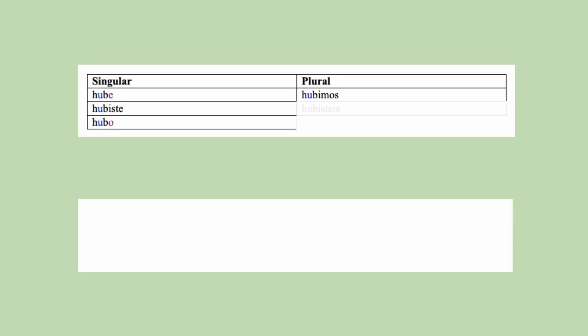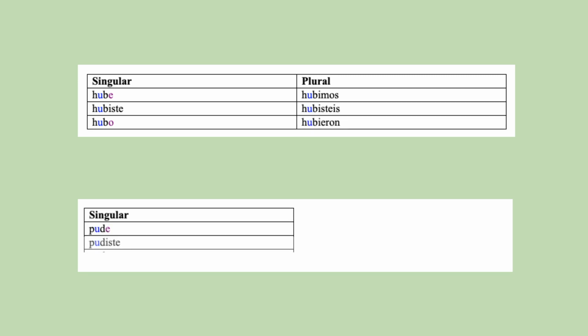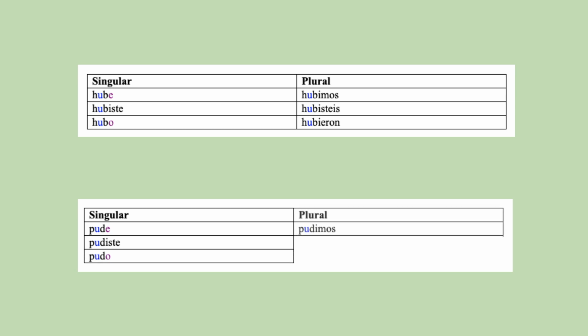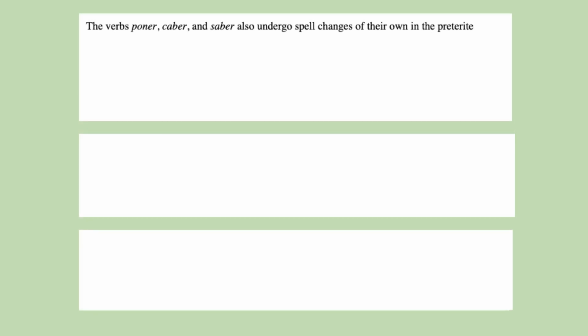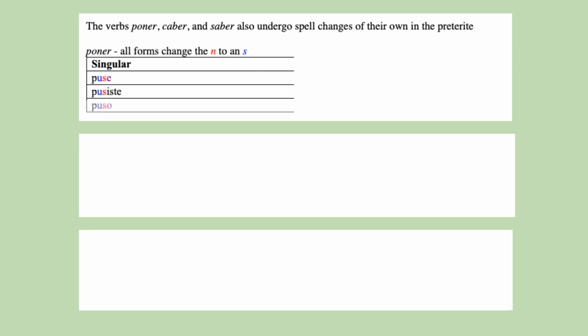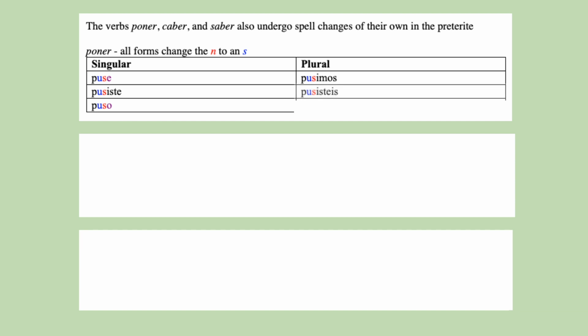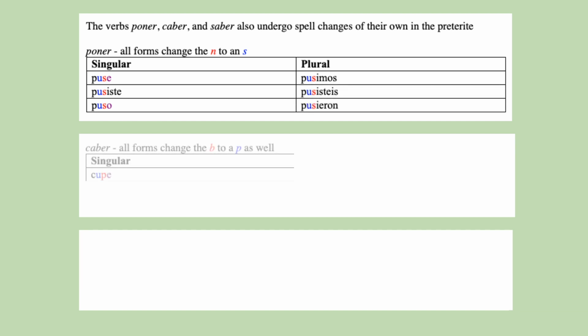Hube, hubiste, hubo, hubimos, hubisteis, hubieron. Pude, pudiste, pudo, pudimos, pudisteis, pudieron. Poner, caber, and saber have their own spell changes in the preterite. Puse, pusiste, puso, pusimos, pusisteis, pusieron.